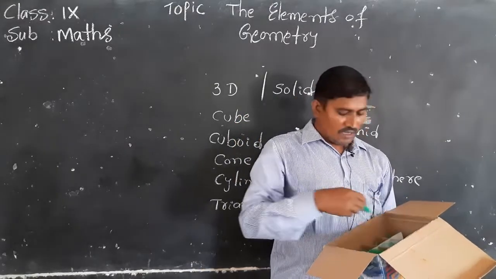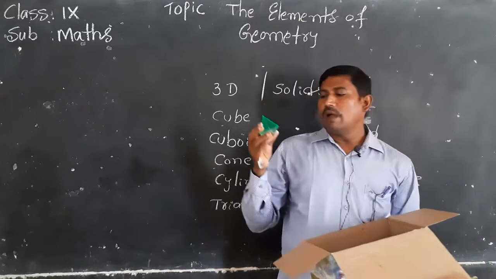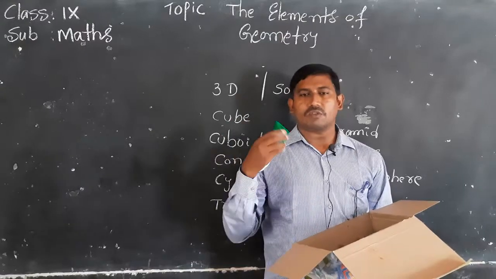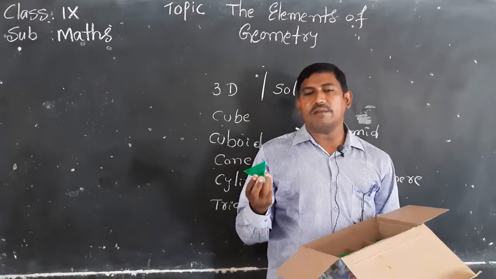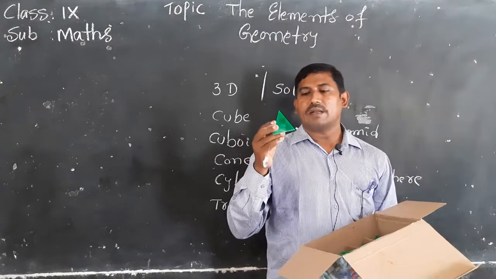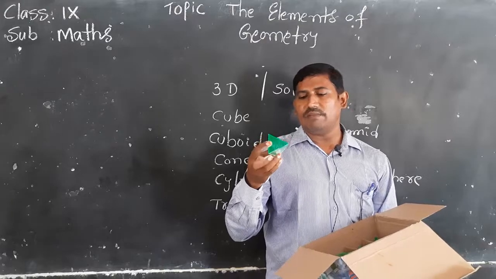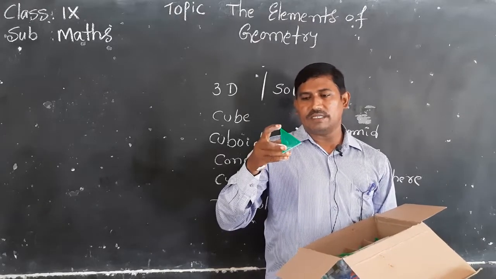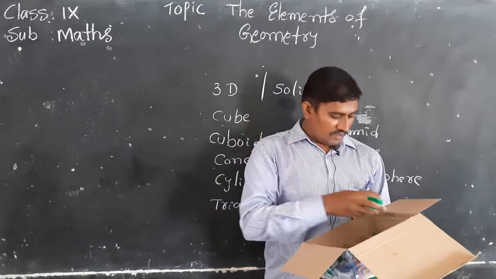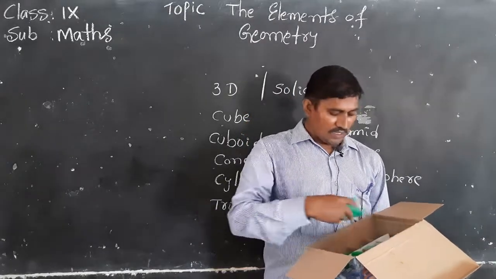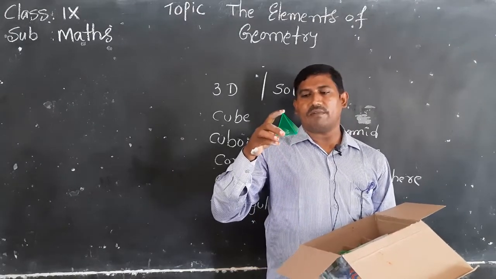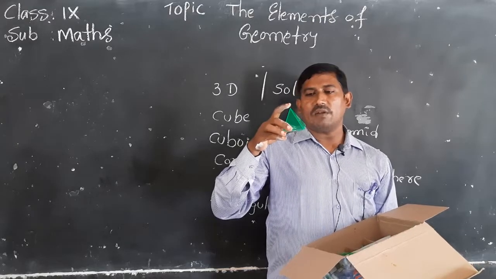Next, this is a pyramid. A triangle at the bottom means a triangular pyramid. A square at the bottom means a square pyramid. A rectangle at the bottom means a rectangular pyramid. In a triangular pyramid, the three edges from the bottom triangle all end at the top. In a square pyramid, the edges from the bottom square all go upward.